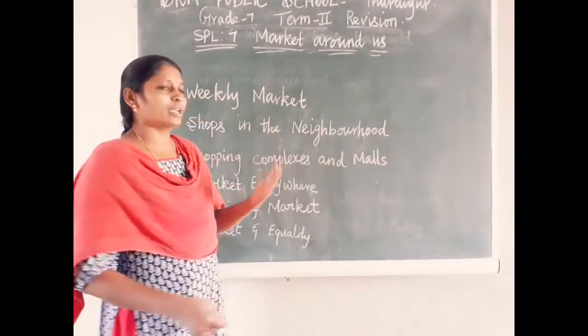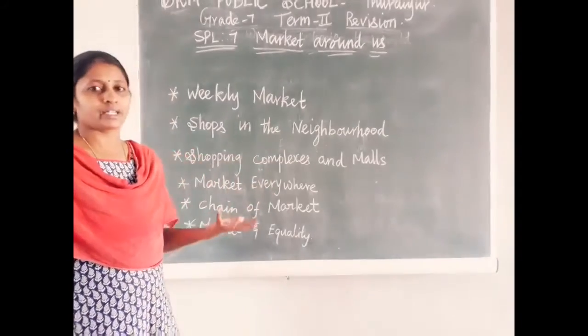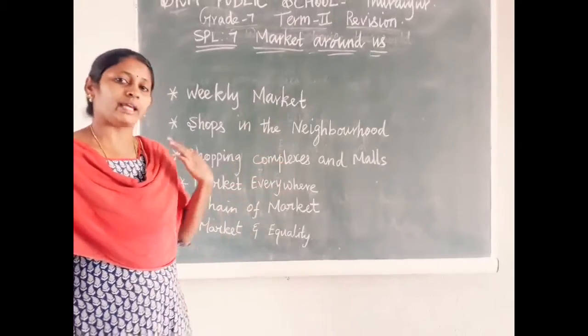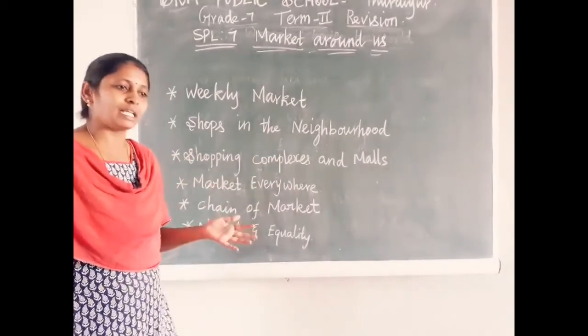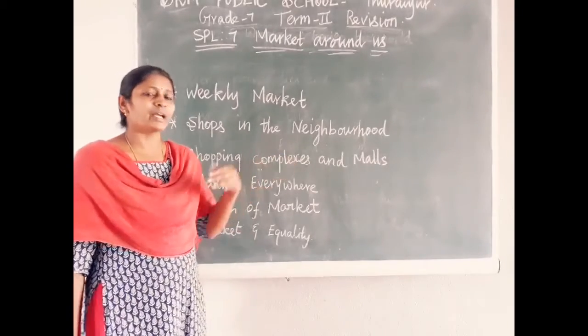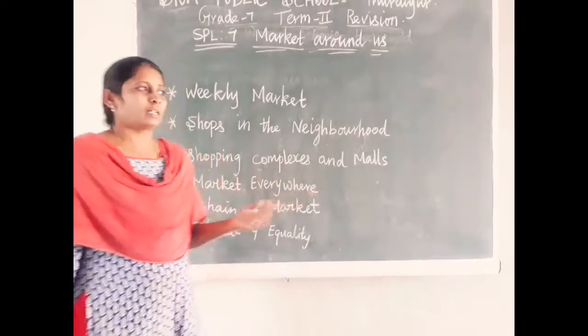But in the weekly market and other markets, or in a shopping complex, we cannot get credit sales. In a shopping complex they accept credit cards, but not credit sales. So that is the specialty of the neighborhood shop. Some essential things they sell, right?